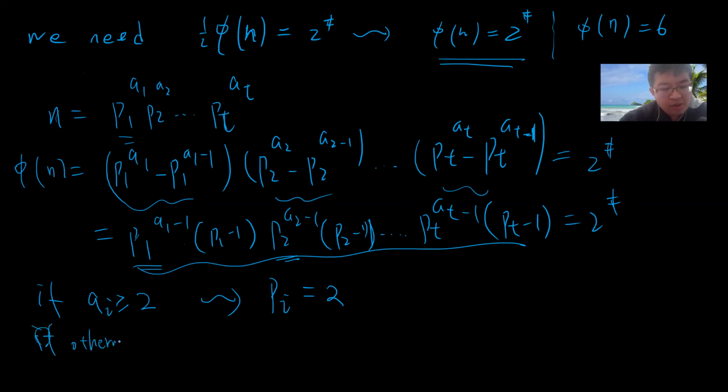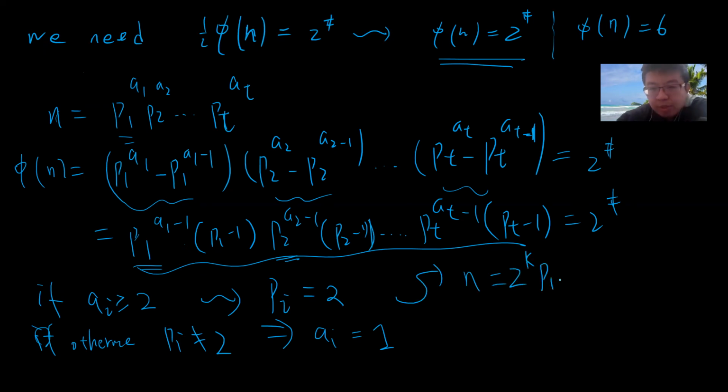Otherwise, if pi is not 2, ai must be 1. So from here I can assume that n looks like 2^k times p1, p2, up to pt, which are odd primes. But we haven't investigated the property of such odd primes.